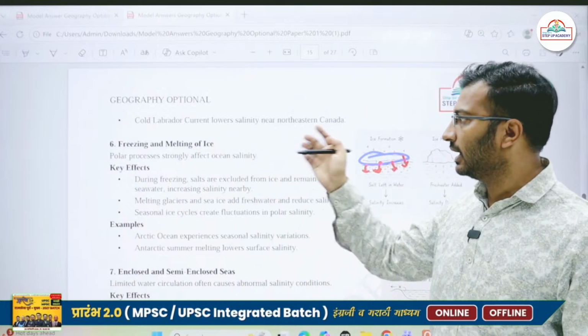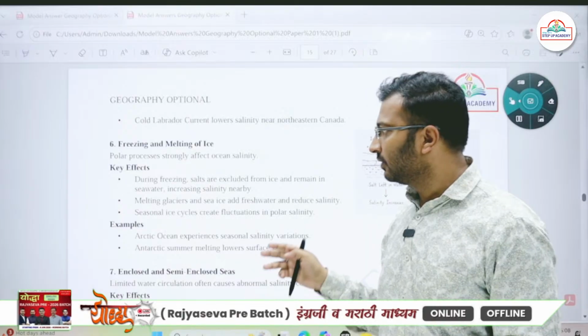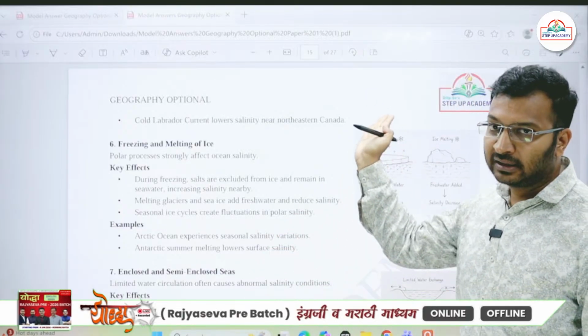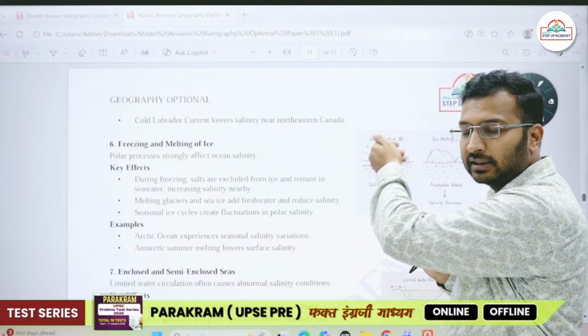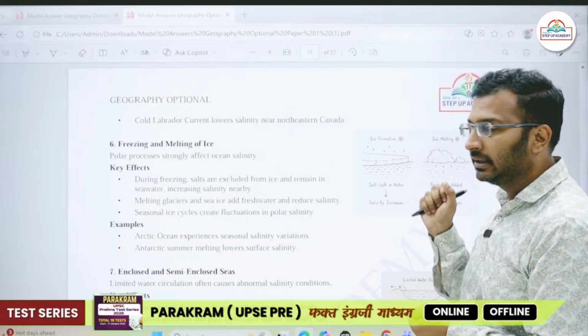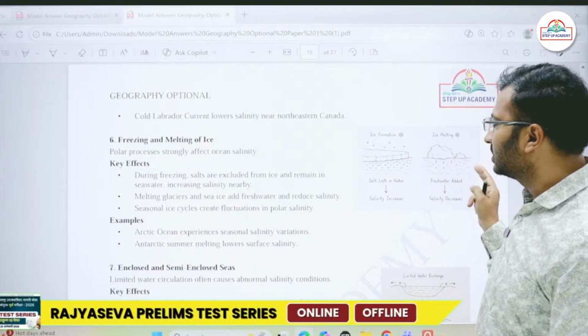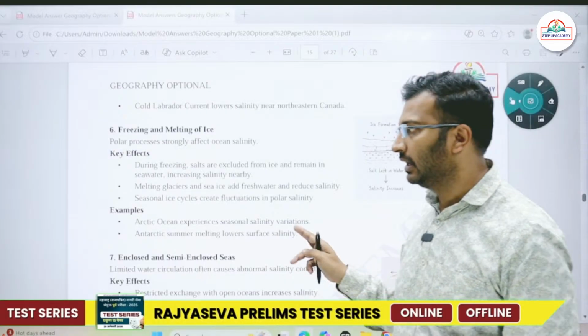So freezing and melting of ice lead to changes in the salinity. During freezing, ice formation takes place and on the surface the salinity will be less. In polar areas, the Arctic region, you will find the surface salinity is less, but as you move down the salinity will be a little bit higher. Then when ice melting is taking place, fresh water is added and salinity will decrease.